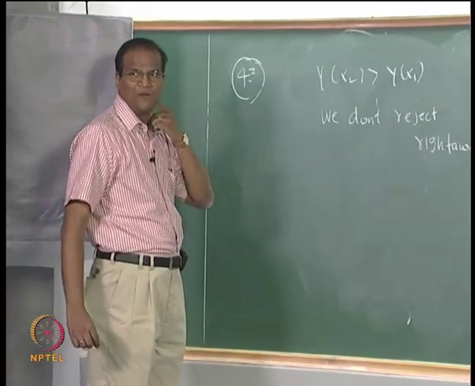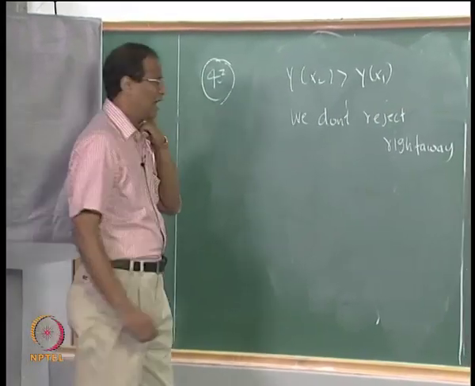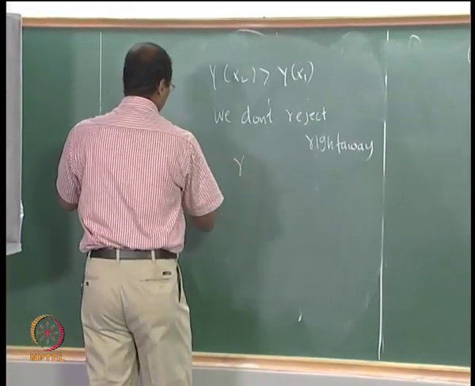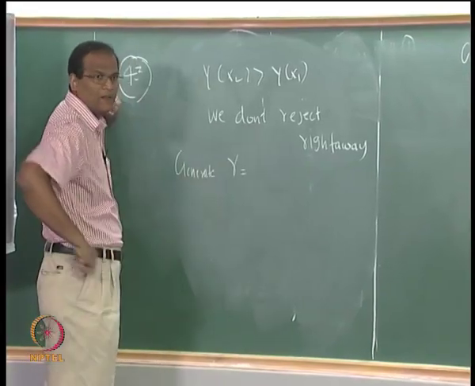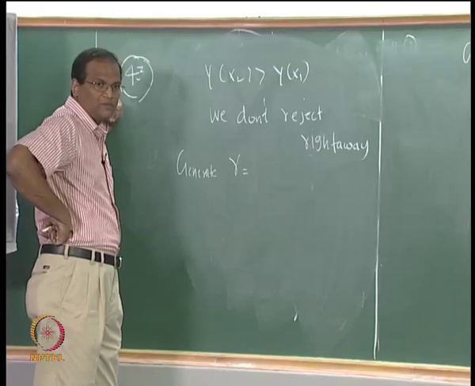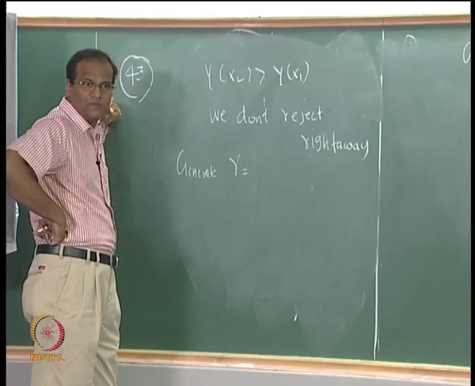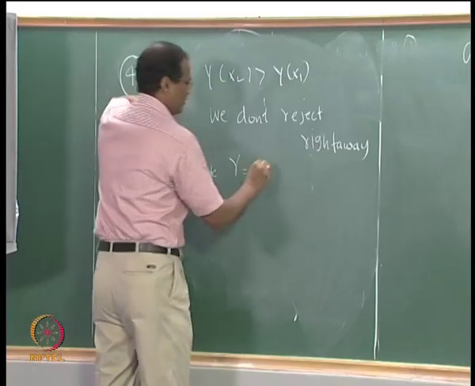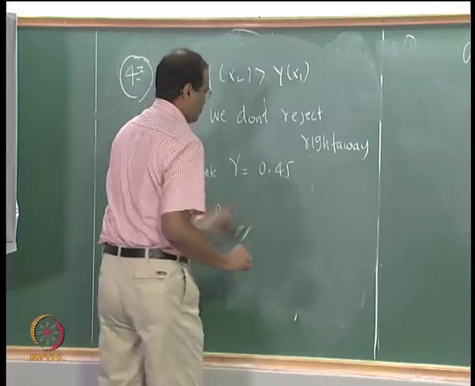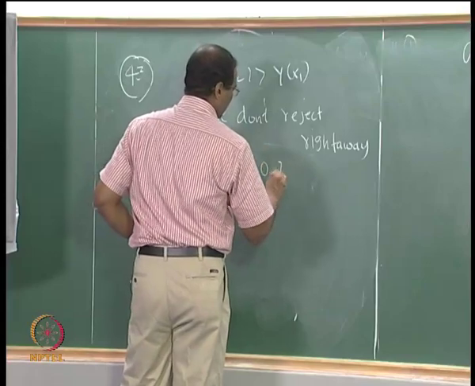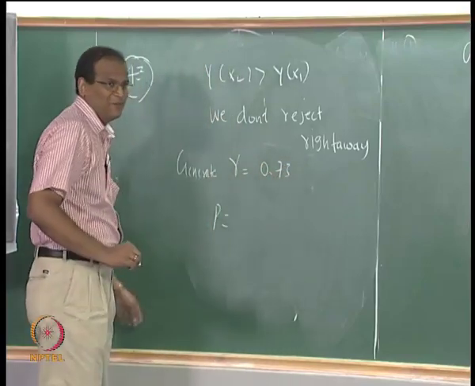Correct? We do not reject right away. R. What is the new R? 0.45. 0.73, very good. You are giving me some hopes.